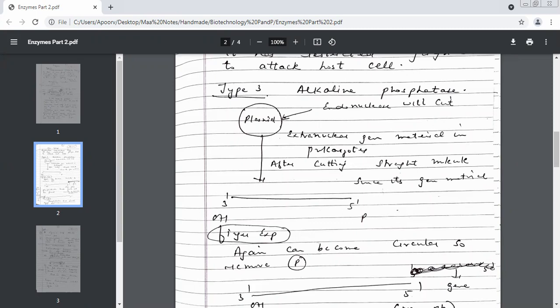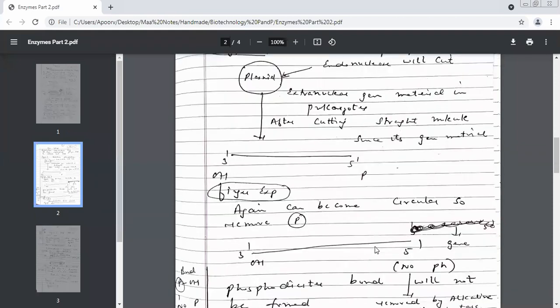Ma'am, can we remove the hydroxyl group in place of the phosphate? Beta, we can, but we don't have any very active or efficient enzymes to remove OH. Otherwise it would have been the same thing. You could have removed this also, and we could have added from this side, and a phosphodiester bond would still form. But we have very efficient enzymes to remove this P. That is why we remove this P.